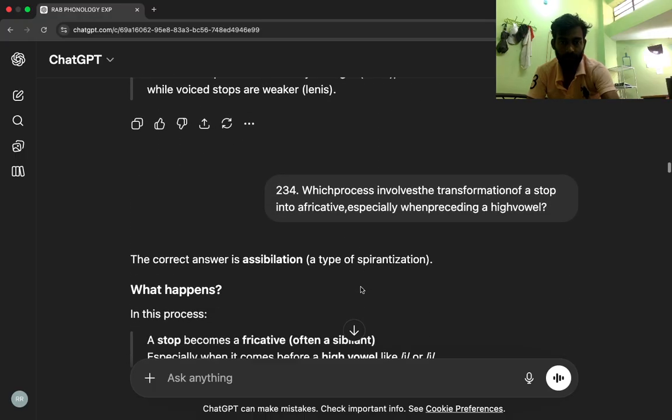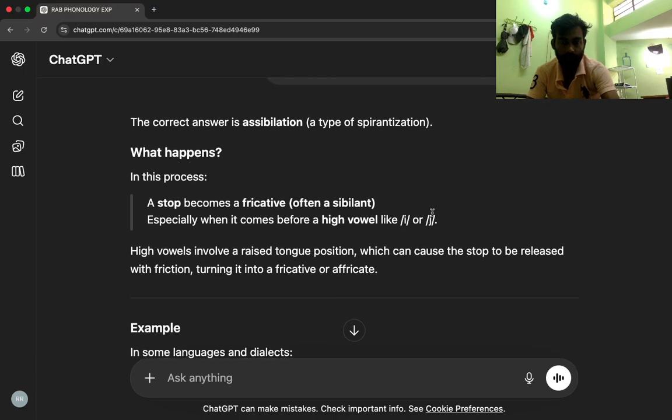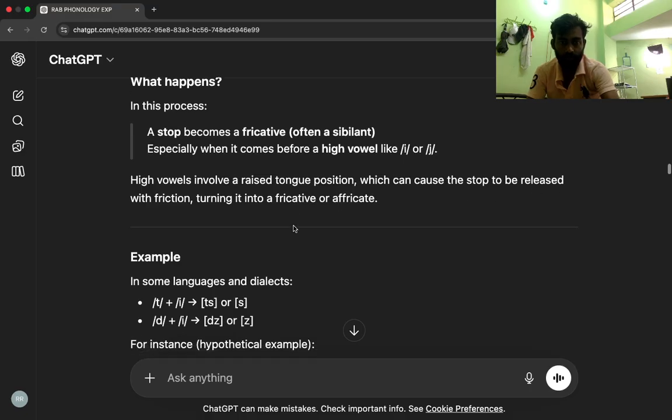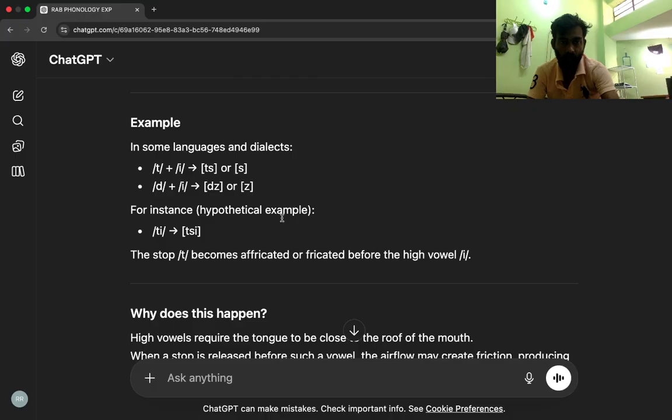The correct answer is sibilation, a type of spirantization. What happens? In this process, a stop becomes a fricative, often a sibilant, especially when it comes before a high vowel like i or u. High vowels involve a raised tongue position, which can cause the stop to be released with friction, turning it into a fricative or affricate. Example: in some languages and dialects, t plus i becomes ts or s, d plus i becomes dz or z. For instance, hypothetically, t becomes c. The stop t becomes fricated before the high vowel i.